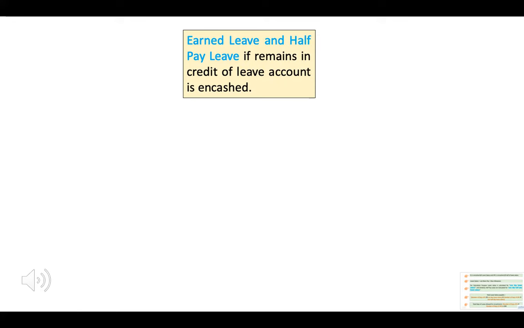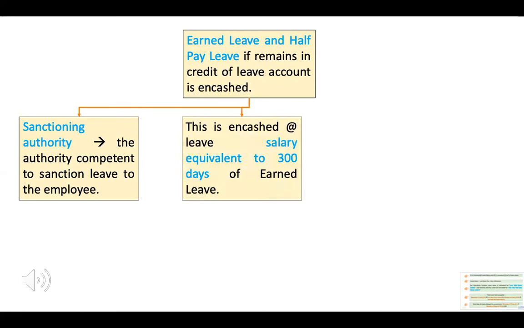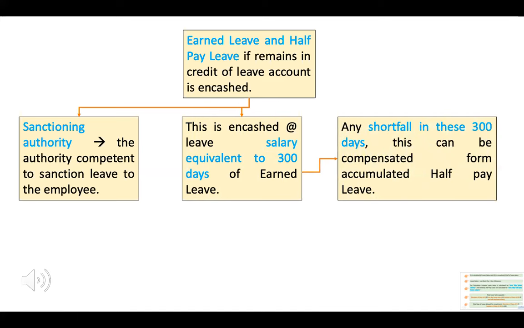The sanctioning authority for such encashment is the authority who is competent to sanction your leave. Such leave is encashed at the rate of leave salary equivalent to 300 days. But if the earned leave balance in your credit till your retirement is less than 300 days, this shortfall is made out from half-pay leave.